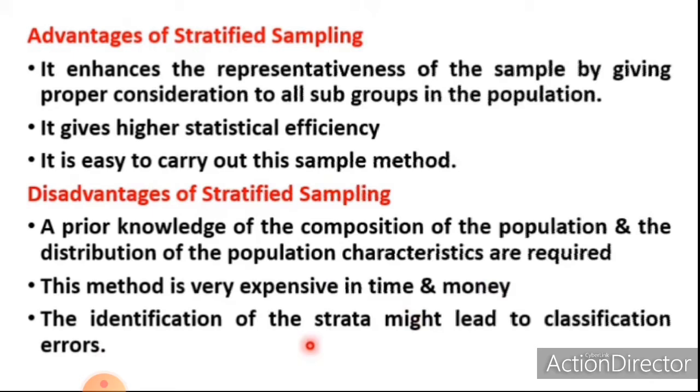Now look at the disadvantages of stratified sampling. Prior knowledge of the composition of the population and the distribution of the population characteristics is required. So the population must be known. This is one of the major disadvantages. Now look at the next disadvantage. This method is very expensive in time and money. The identification of the strata might lead to classification error. So these are all about the advantages and disadvantages of stratified sampling.